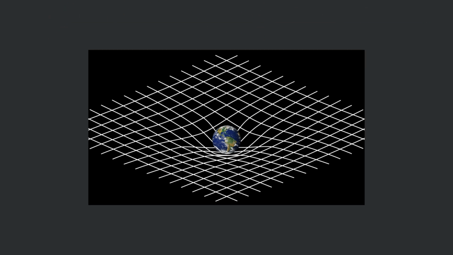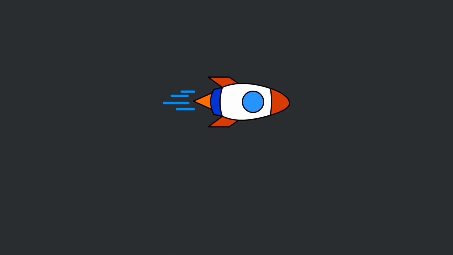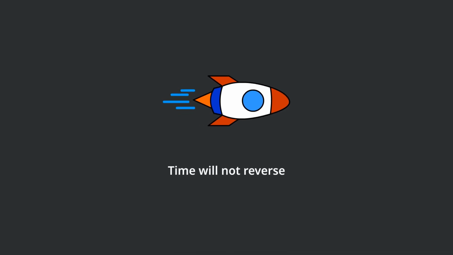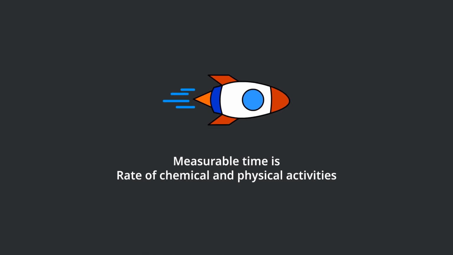It also applies to the case of gravity. Since space-time is curved, the elementary particles will need to travel farther. The two situations are indeed two sides of the same coin. And if we were able to accelerate an atom infinitely so that it can exceed the speed of light, its time will not reverse, as time doesn't work that way. Our measurable time is just the rate of chemical and physical activities we observe from an object. There's no grandfather paradox.